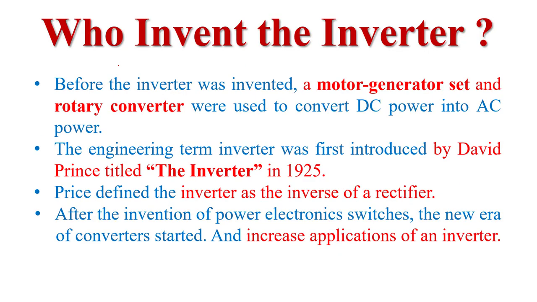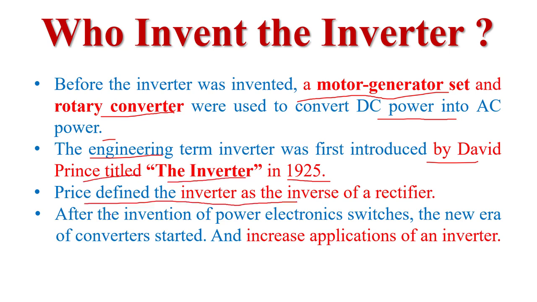Now, who invented the inverter? Before the invention of the inverter, a motor generator set or a rotary converter was used to convert DC power into AC power. Now in 1925, an engineer, David Prince, introduced an inverter, and Prince defined the inverter as the inverse functioning of a rectifier.